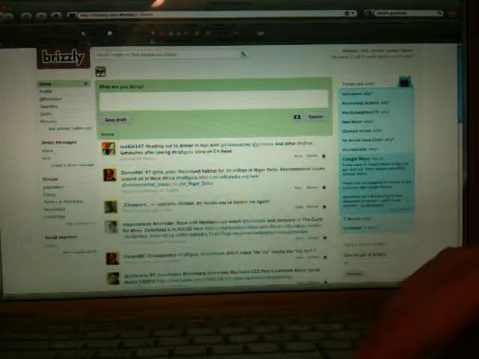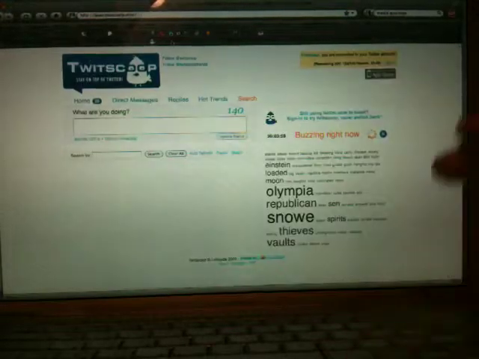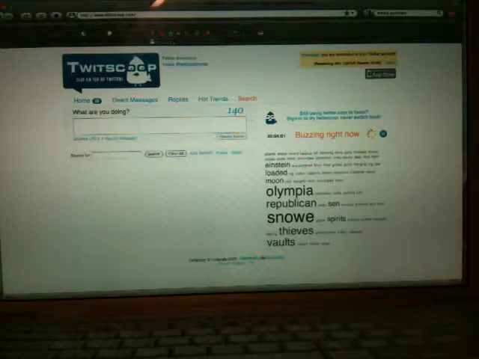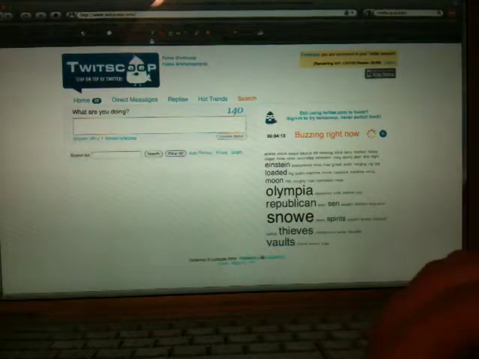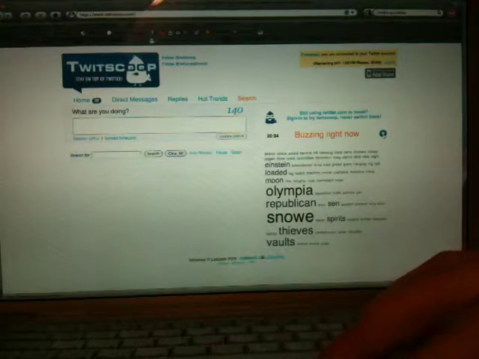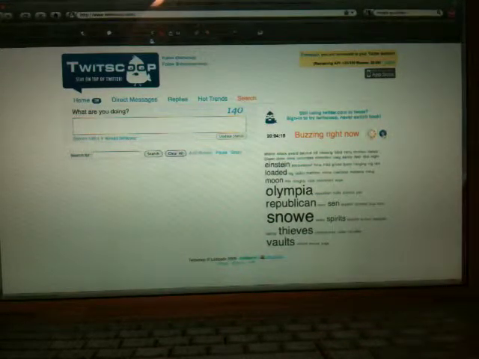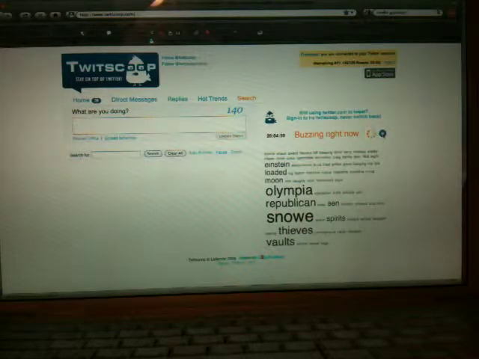Now, moving on from that a little bit is this website. It's a little bit different. It's called TwitScoop. Once again, you link it to your Twitter account and it accesses the API. What's different about TwitScoop is on the right hand side here, this is actually in real time. And just like the tag clouds on blogs and things like that, these words shrink and grow in accordance to how popular they are on Twitter at the moment. So it gives you a real-time indication as to what's trending, which again is really interesting if you're nosy or you're just interested in what people are talking about on Twitter.